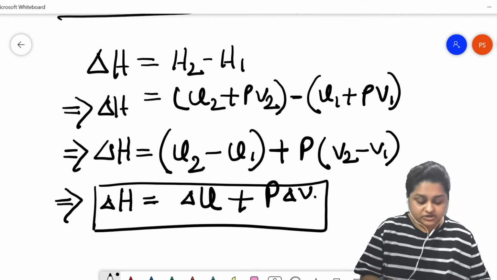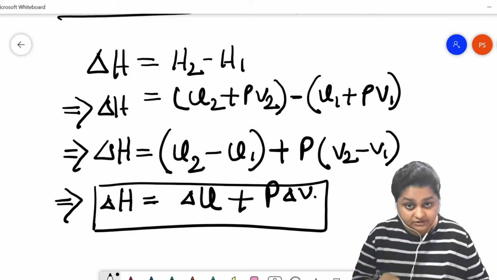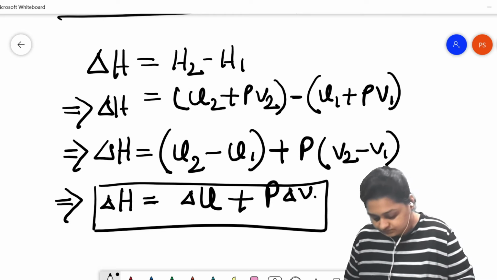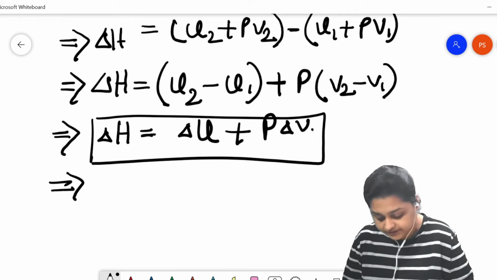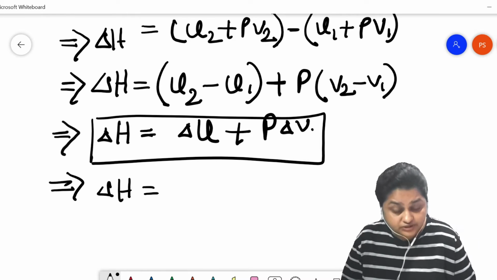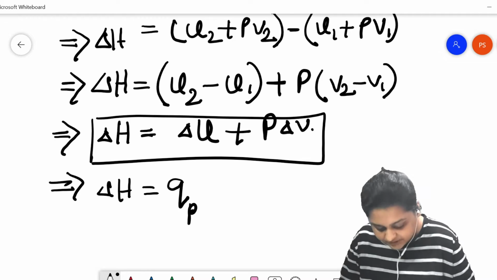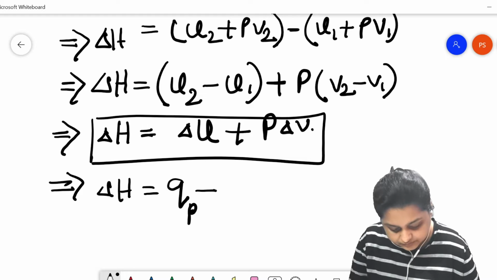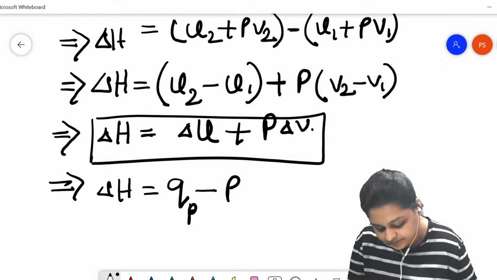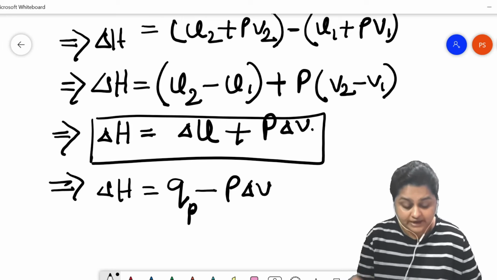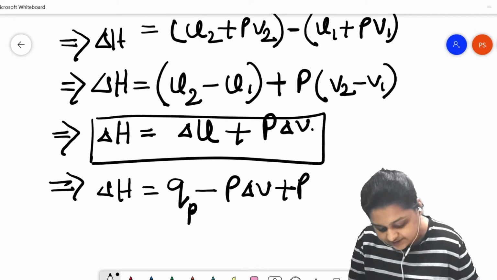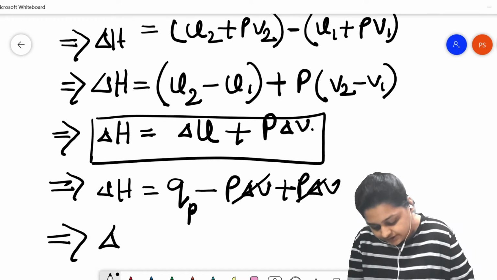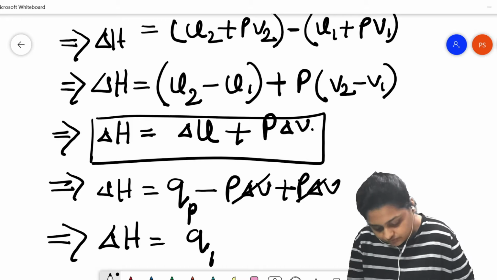Now at constant pressure, the change in the enthalpy equation mathematically becomes delta H equals delta U plus P delta V. Now from the first law of thermodynamics, we know that delta U is nothing but QP minus P delta V. We know this from the first law of thermodynamics, and plus P delta V is there. These two terms will cancel each other, resulting in delta H equals QP.